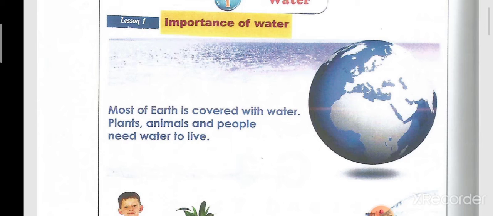It's talking about the water. We have to know first that most of our Earth planet is covered with water. You know that more than half of our Earth is full of water? Yes. If you can see the picture in front of you, you will see a lot of blue color. What is this blue color? It's the waters that cover the Earth. So most of the Earth planet is covered with water.